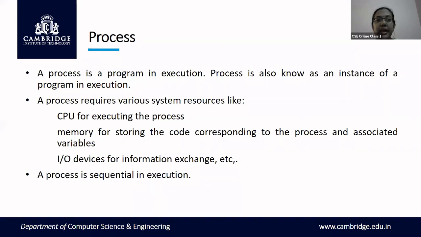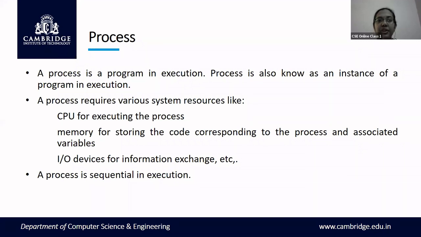When it is not getting executed, it is called a program. But when the program is run by the processor, and the code is present in the main memory, then it is called a process. Interchangeably, you have two other terms, job and task. The process can also be termed a job or a task. All mean the same.